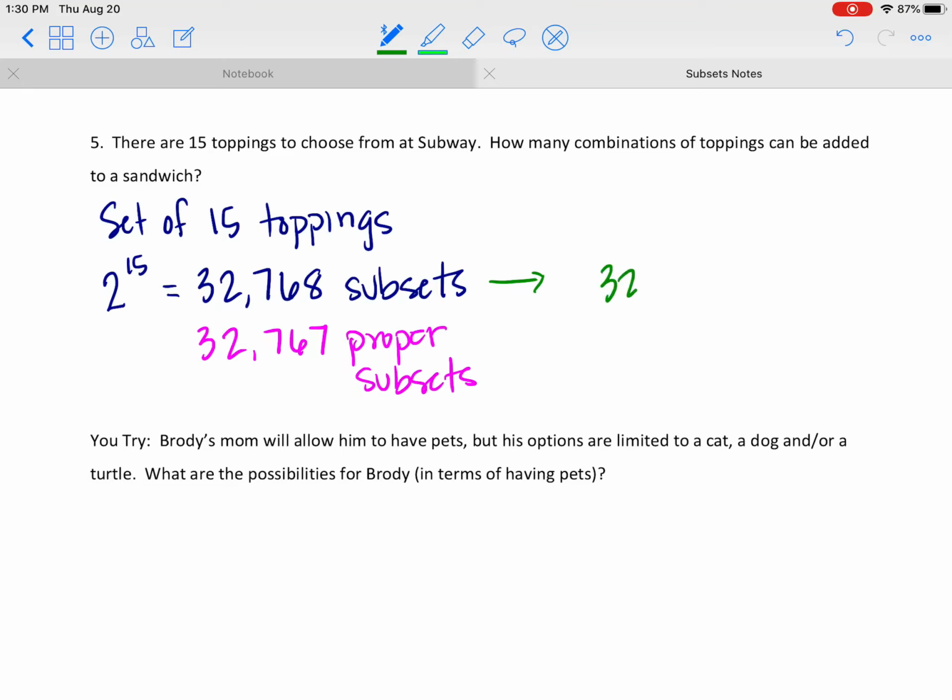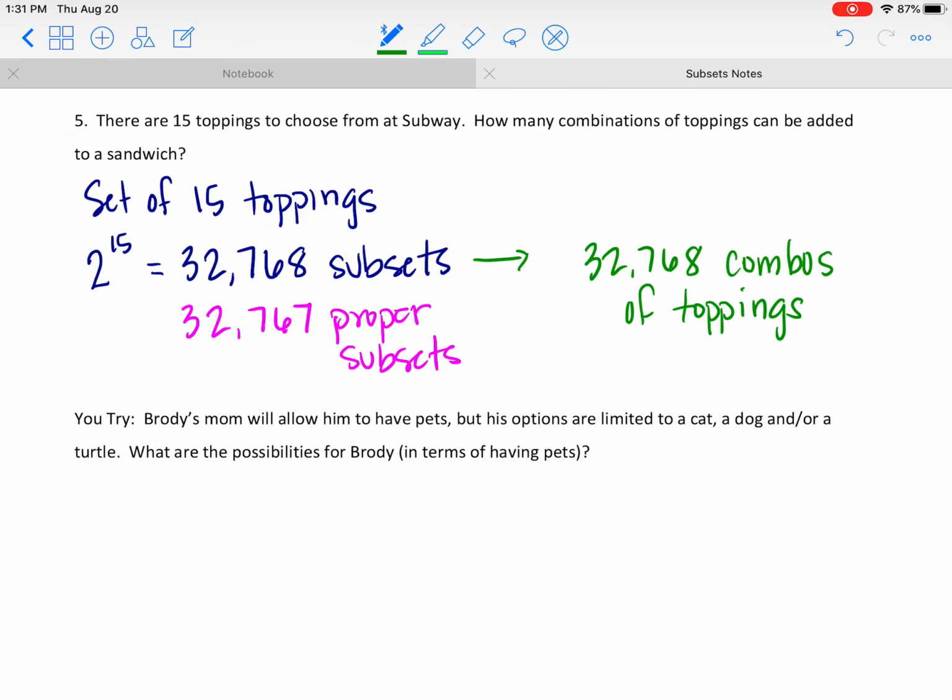So there are 32,768 combos of toppings. Well, that is... It's crazy. It's so much pressure when you're in line to choose what you want on your sandwich, right?